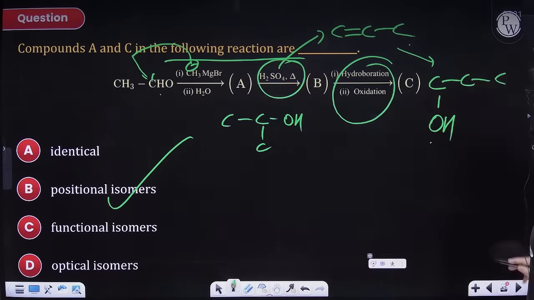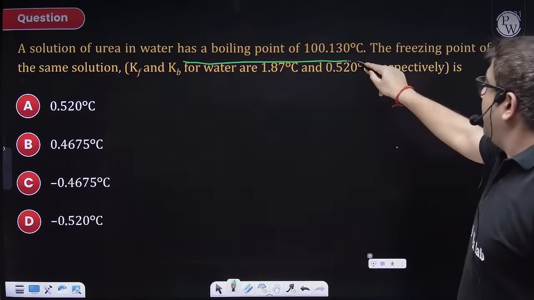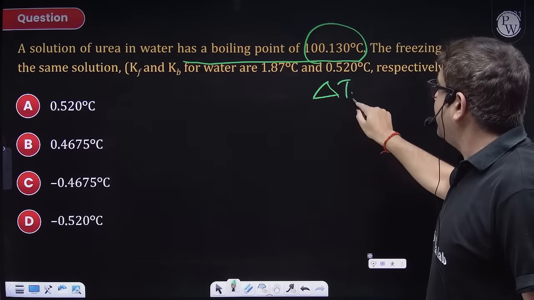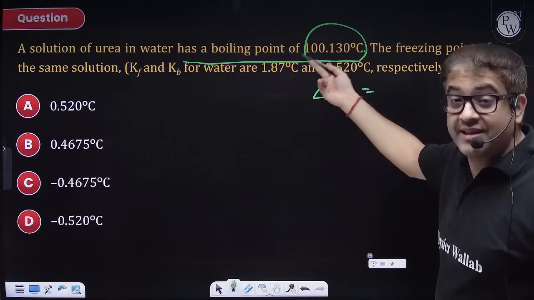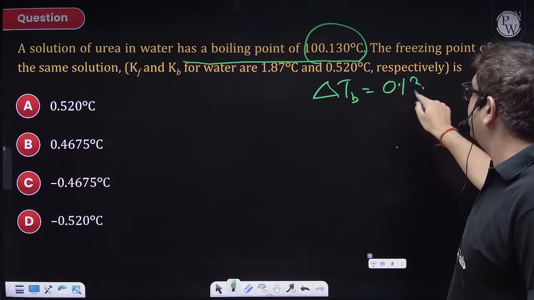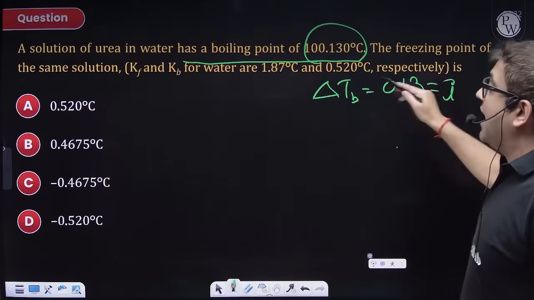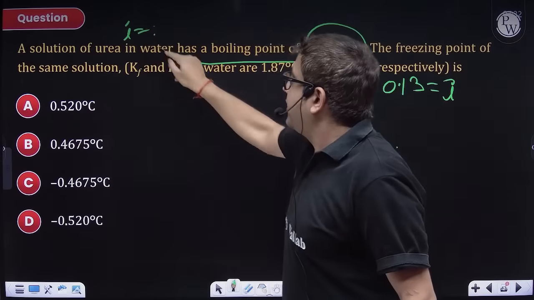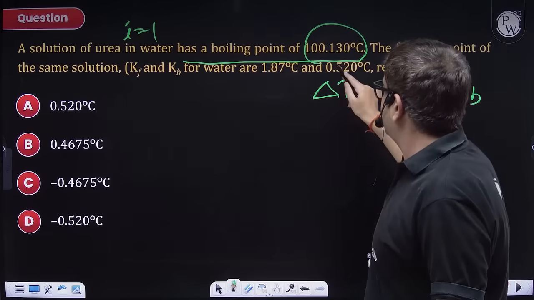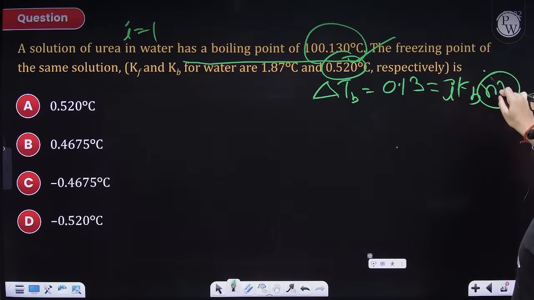Now I'll not be giving you a poll, beta, because you will be having a next class. Now urea, this is the boiling point of the solution. So delta TB will be this minus 100, that is of water. So this will be 0.13. This is the value of delta TB. Delta TB is equal to i, which for urea will be 1 because it's an organic compound, into Kb. Kb for water is given, which is 0.52, into molality. So here you can calculate molality.